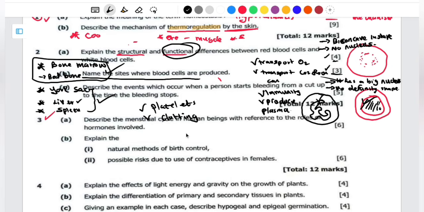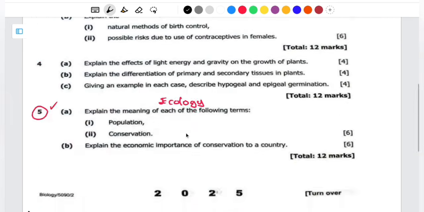So those things we have to explain. So let's start. We are talking about the structure and the functional difference of the red blood cells. So this is question 2A. We're just going to say the following, just need to be brief.